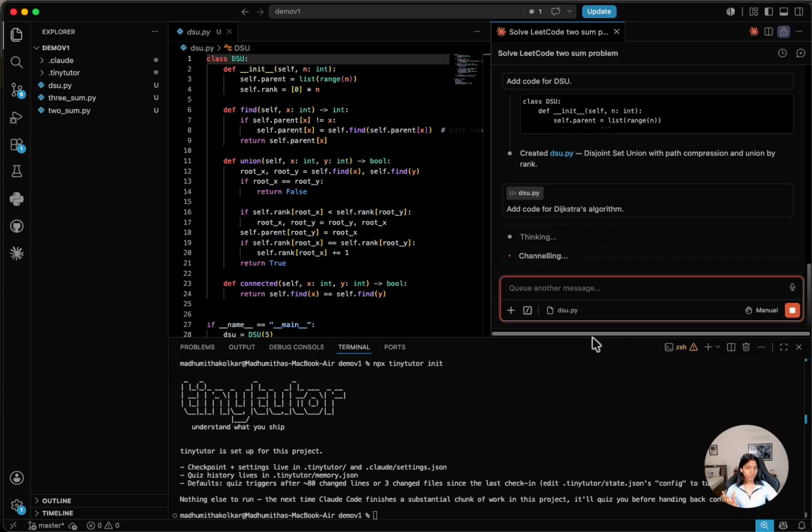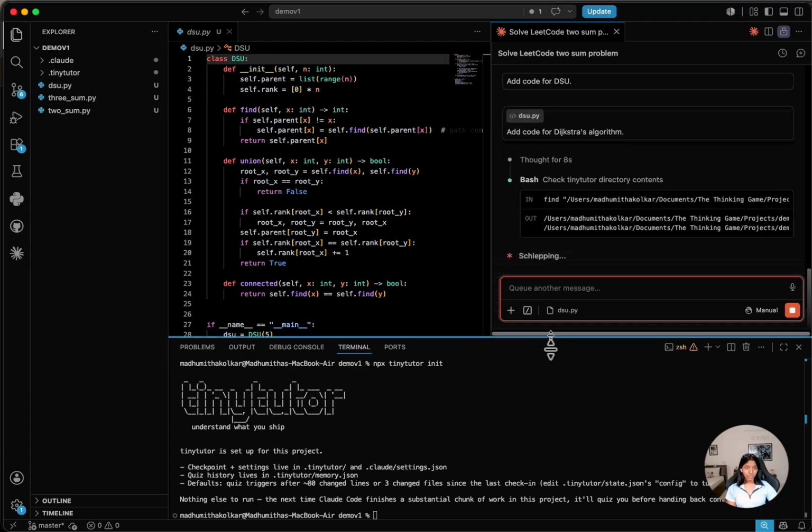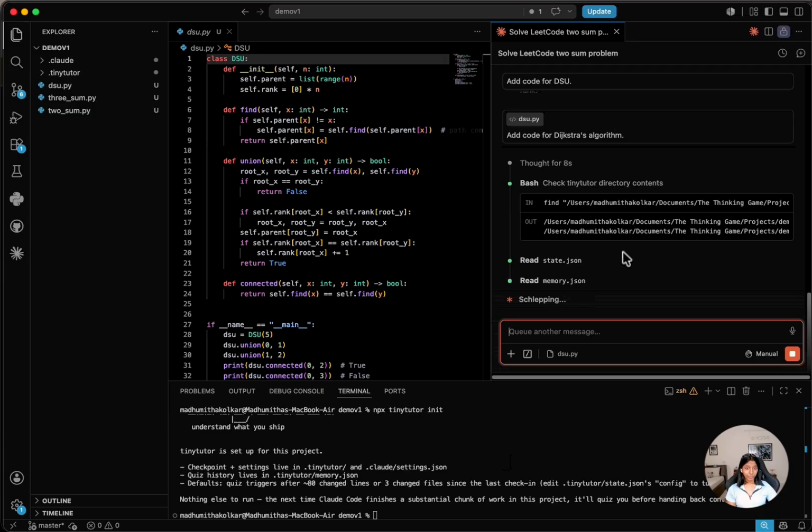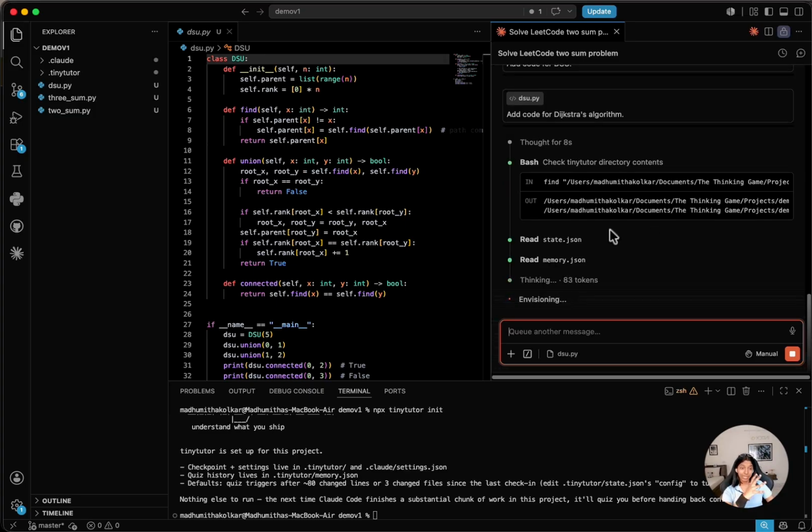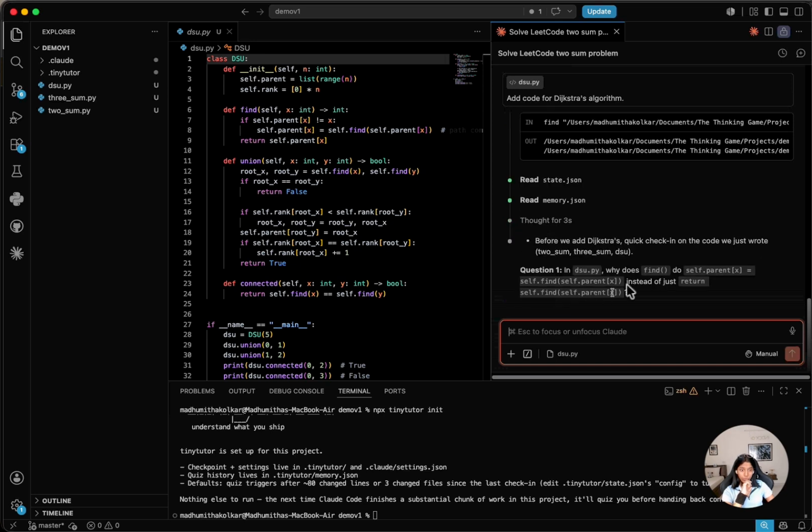Essentially, what is supposed to happen is, if it feels like we've hit a milestone and I need to revise what I've written till now, it's going to initialize a questionnaire and ask me a bunch of questions to see how well I understand it. Okay, see? Before we add Dijkstra's code, we're going to do a check-in on the code, and let's see how well you understand it.